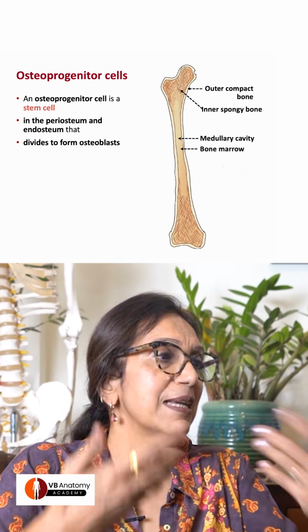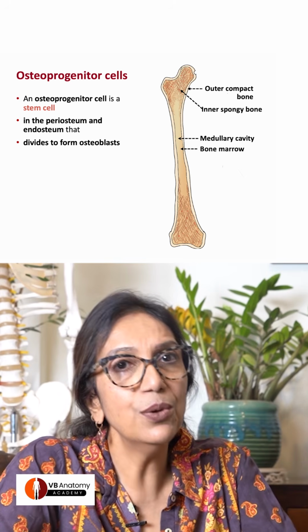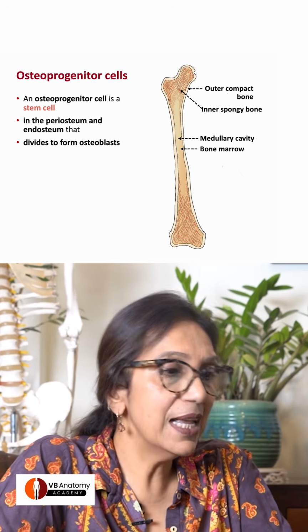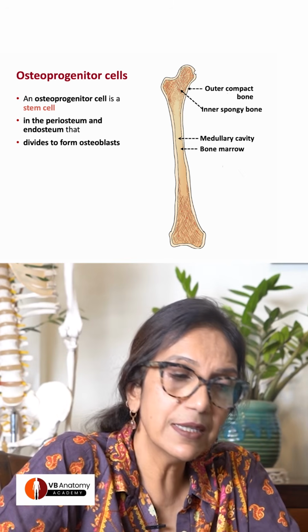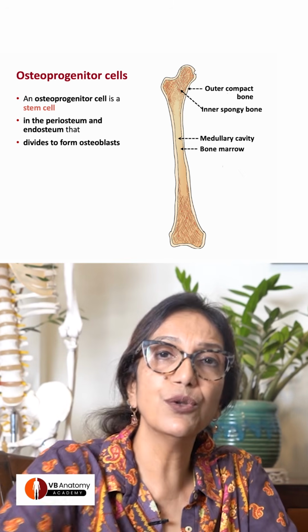Osteoprogenitor cells. Osteoprogenitor, they are stem cells. They give rise to other osteoblasts. They are present in periosteum, they are present in endosteum, and they give rise to osteoblasts.